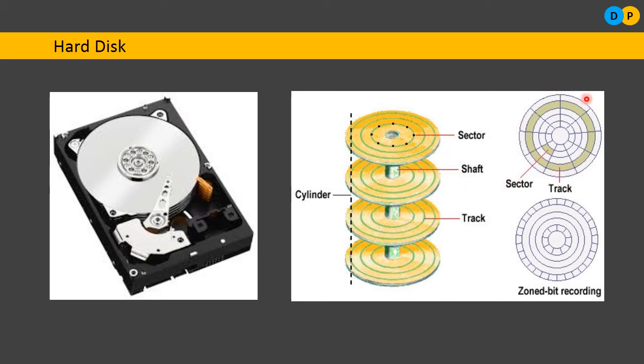Please notice here. A complete plate is divided into numerous concentric circles, which are referred to as tracks. Further, each track is divided into sectors. So, where are we going to store the data, or from where are we going to read the data? The data will be read or written on a particular sector. From a particular sector we will be reading or writing data.